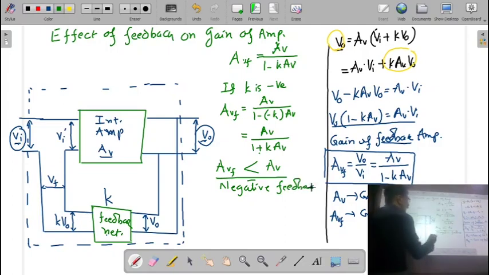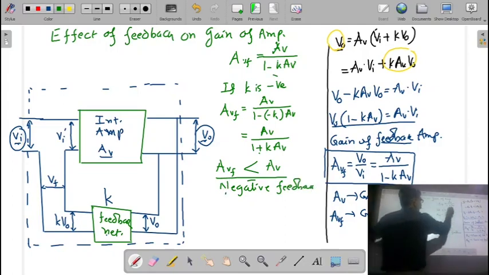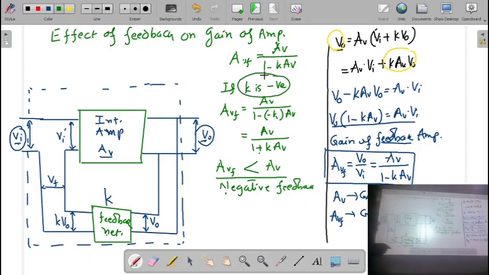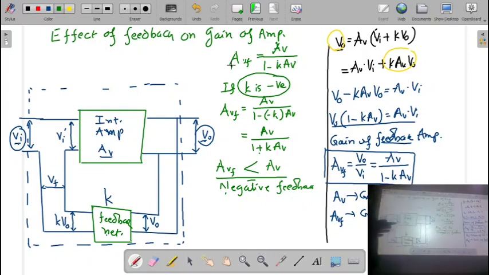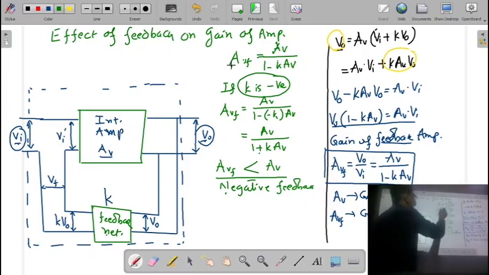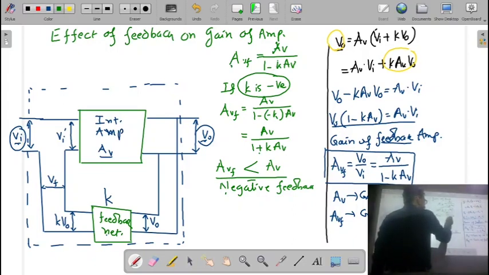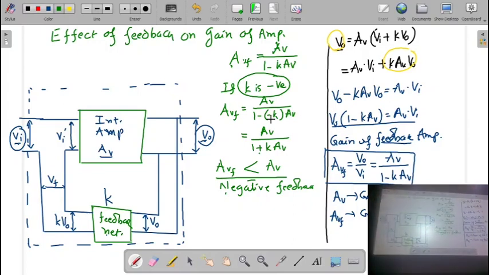And always in a negative feedback, the K is always negative. Remember, whenever you are using this formula, at that time you have to mention the sign of the K. So if the K is negative, then instead of writing K, you write minus K and then you calculate the gain of the amplifier. Otherwise, you will not get a correct answer.